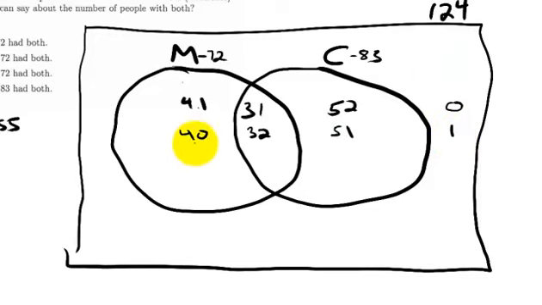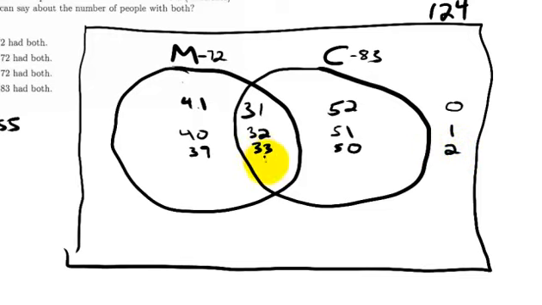The whole point is that if I can make it work, it counts as a possibility. 31 worked, 32 worked. Let's just do 33. That would make that 39, and that 50. When you add these together, you get 122, which means there are 2 people left over. And those go on the outside as they have neither cell phone nor MP3 player.